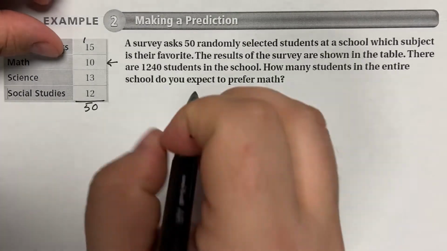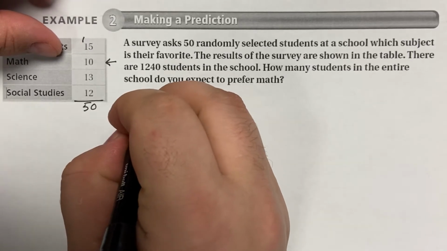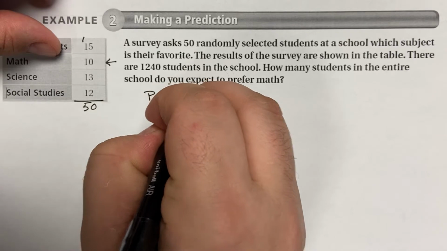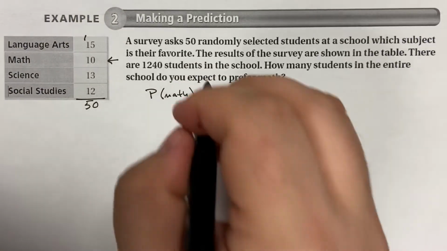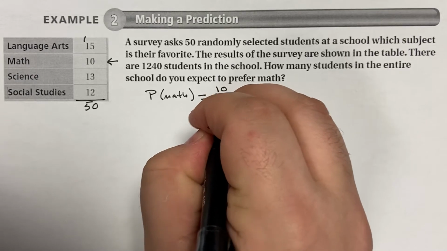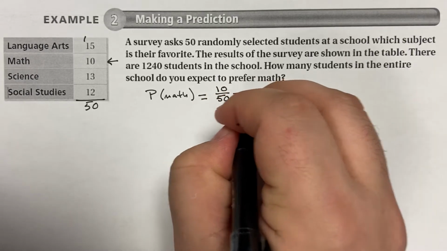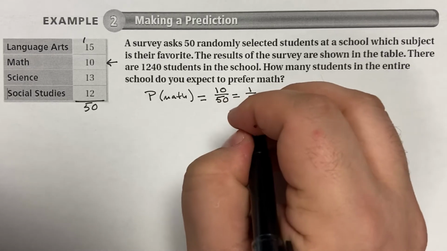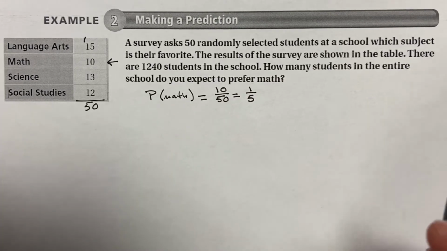So we're looking at the probability of any event, in this case math, was 10 out of 50 people asked. Now we need to simplify any fraction we ever get, so that means 1/5. And these two are equal, so we're going to use 1/5 because it is simplest form.